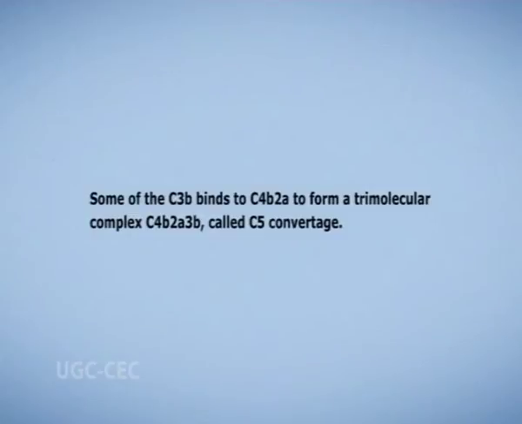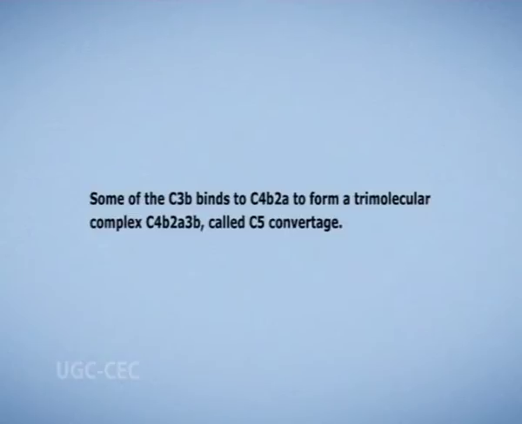The smaller fragment from C4 cleavage, C4a, is an anaphylatoxin, a mediator of inflammation, which does not participate directly in the complement cascade. The native C3 component consists of two polypeptide chains, alpha and beta. Hydrolysis of a short fragment, C3a, from the amino terminus of the alpha chain by the C3 convertase generates C3b. Some of the C3b binds to C4b2a to form a trimolecular complex,